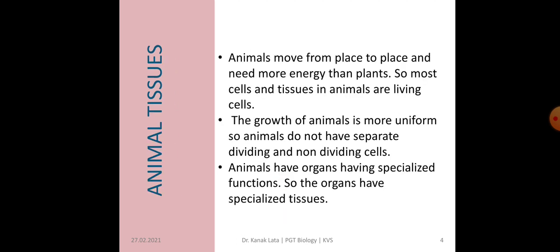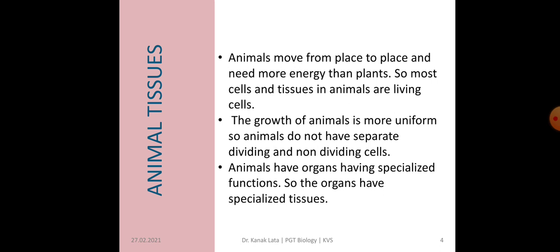Animals, as we know, move from one place to another, and for this they require more energy as compared to plants. So in the case of animals, cells and tissues are living cells. The growth of animals is more uniform. So animals do not have separate dividing and non-dividing cells as compared to plants.